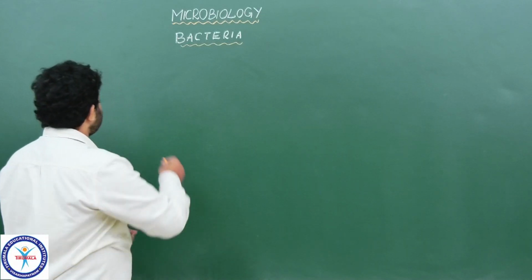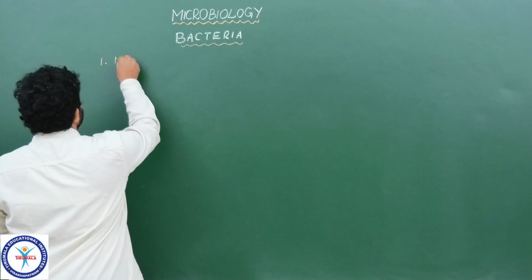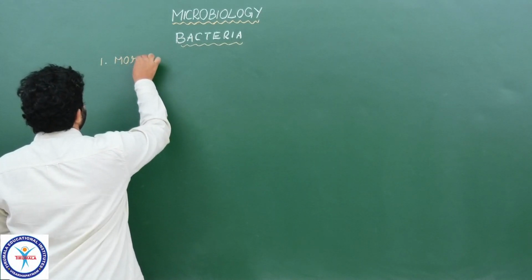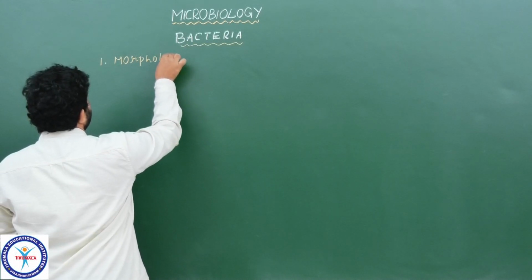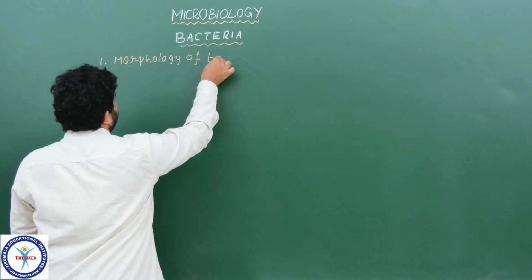Understood? The first one is morphology of bacteria.